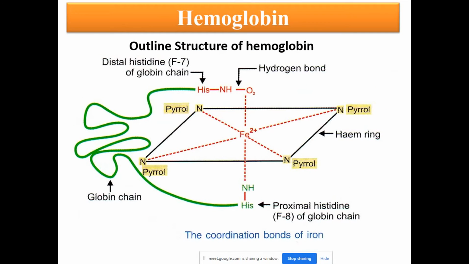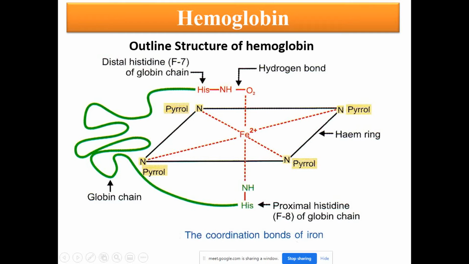Now the outline of the hemoglobin structure was shown here. You can see the square with the central metal atom iron at the center, and one more bond with the histidine, and the other bond is free for bonding with oxygen. The green thread-like structure is nothing but the globin chain. This globin chain links with the heme's central metal atom through the nitrogen of histidine, the imidazole ring of histidine.